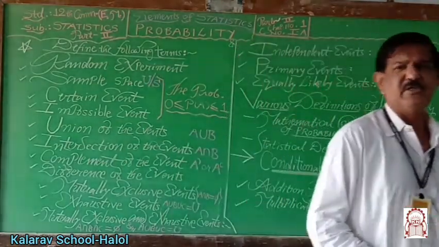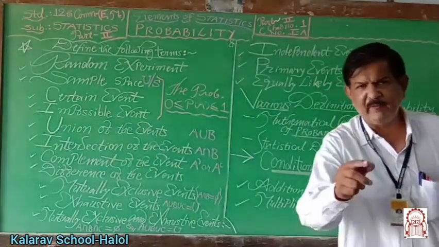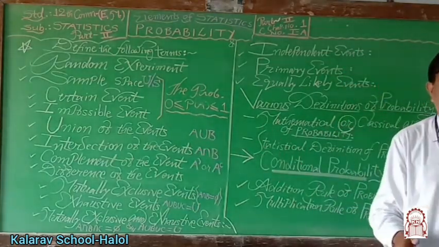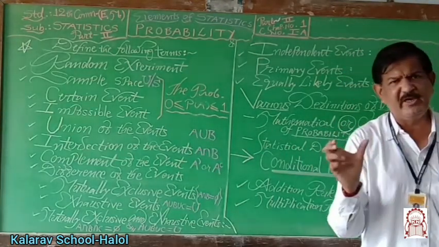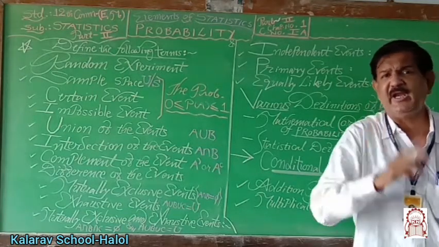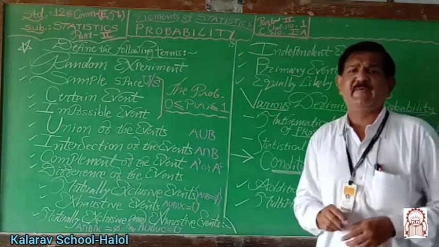If an unbiased coin is tossed, the probability of head and the probability of tail are both 1 upon 2. You know this, right? Therefore, head and tail are two equally likely events.